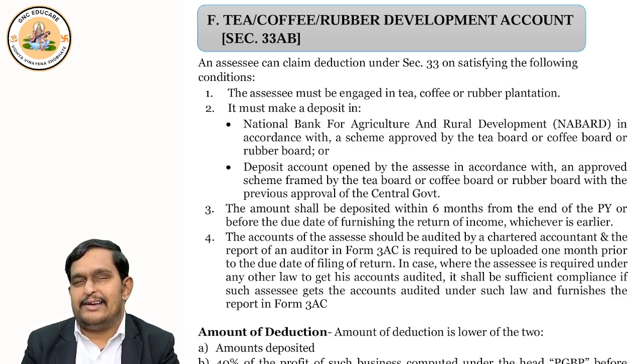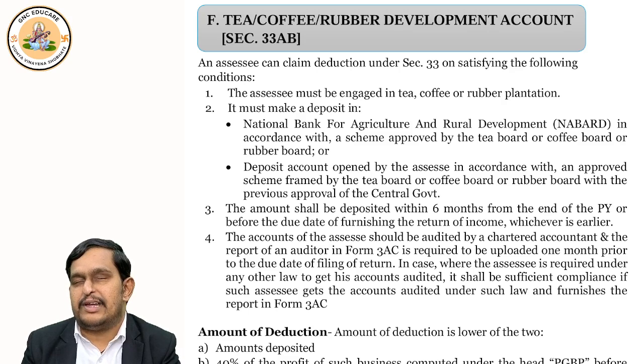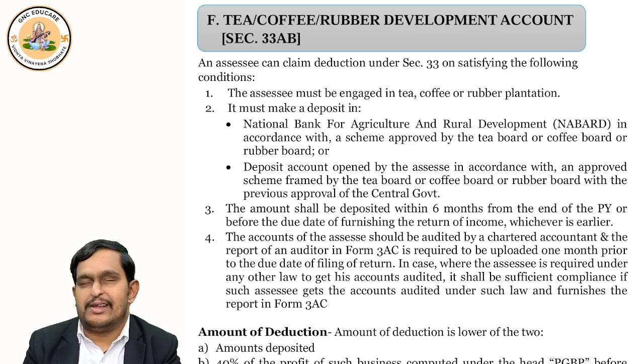Now, I said you should be engaged in this business. You should deposit the money. But when should you deposit the money? Within 6 months from the end of the previous year. When should you deposit the money, tell me again. Within 6 months from the end of the previous year. It may come in the MCQs. Okay, so please remember, within 6 months from the end of the previous year.